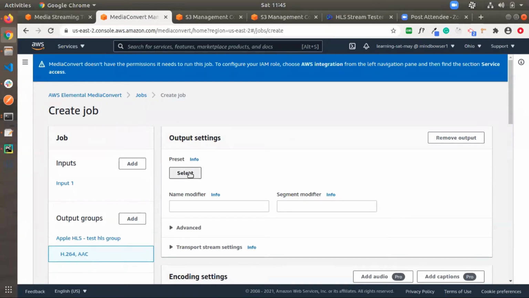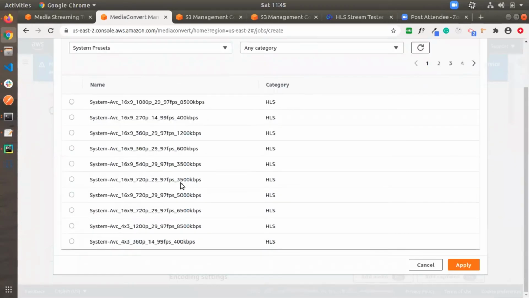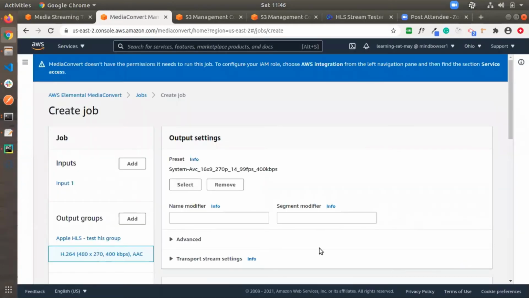I will show how to select it. Here we have system presets available, which are previously configured settings. I'm selecting one of them, this 400 kbps, and here the resolution is 19%. I'm applying these settings for this output one.